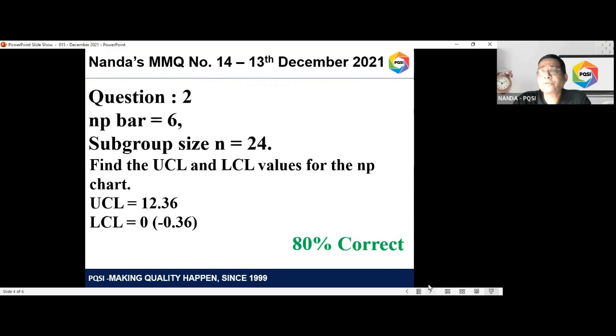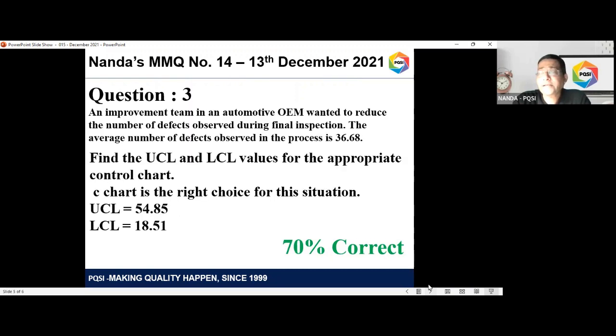So few of you had mentioned the answer as 0, which is also correct. And for some, they also mentioned it as minus 0.36. So we took that also as a correct answer. So again, 80% of the responses were correct for this question. And we moved on with the third question, again on control limits.